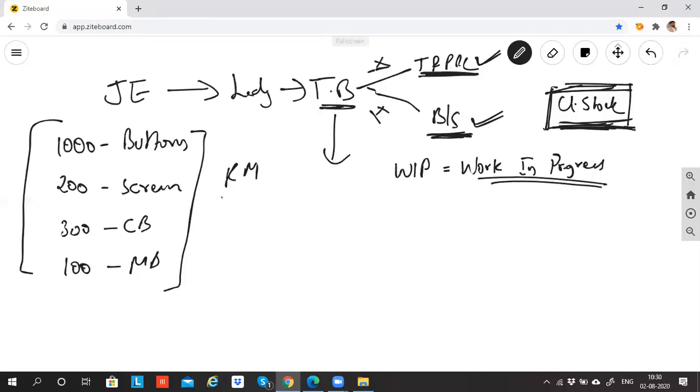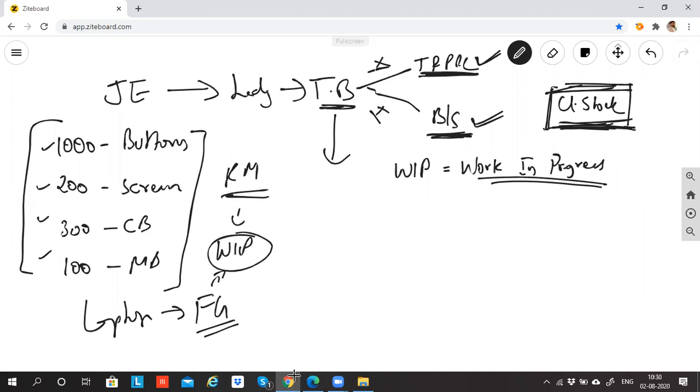So this is called raw material. Each and every individual item is called raw material. If I convert this into a laptop, it is called finished goods. So anything between raw material and finished goods is called WIP, which means what? I took the laptop, I attached the screen, and I attached the buttons. What is pending? Circuit board I did not add, motherboard I did not add. Can I say this laptop is work in progress?